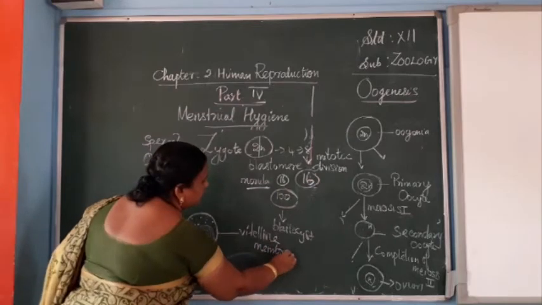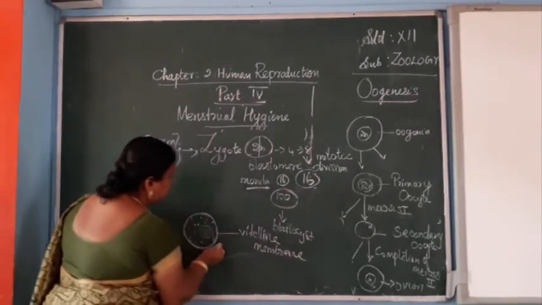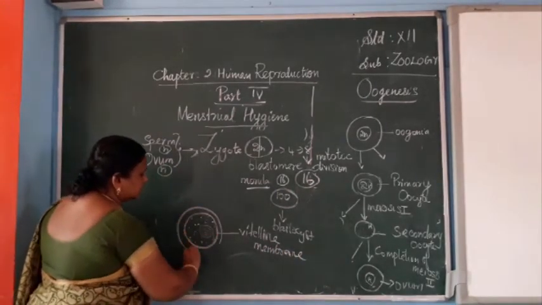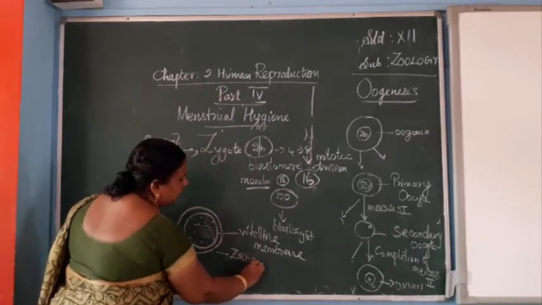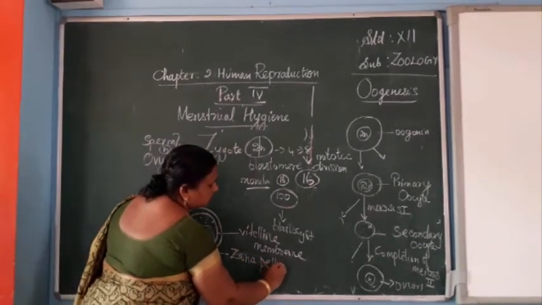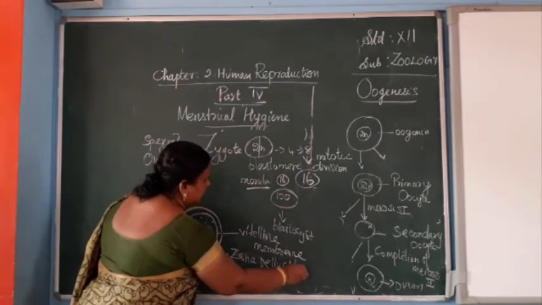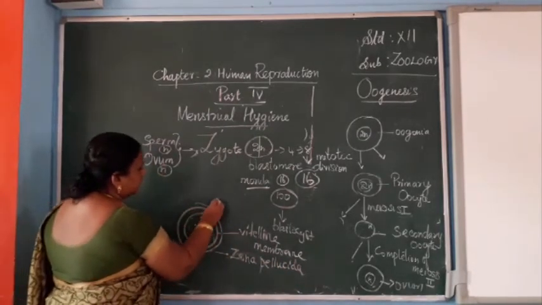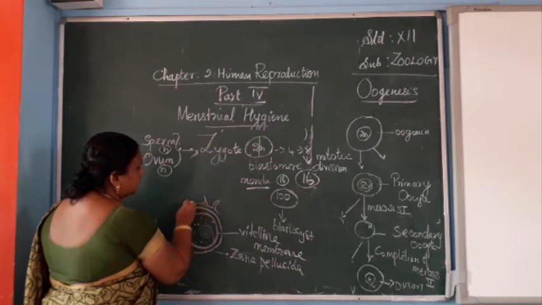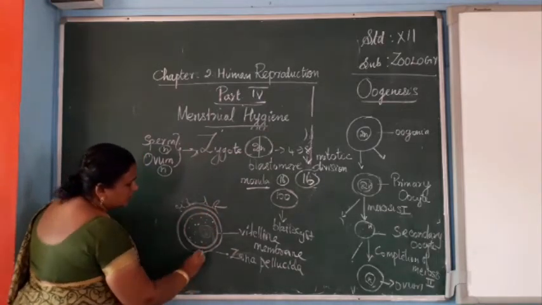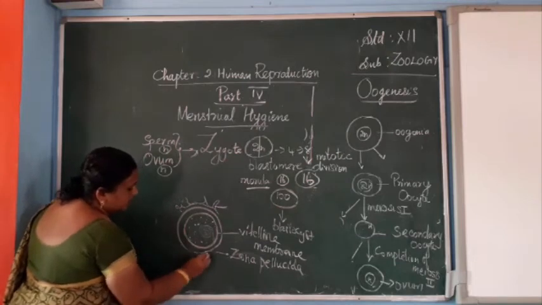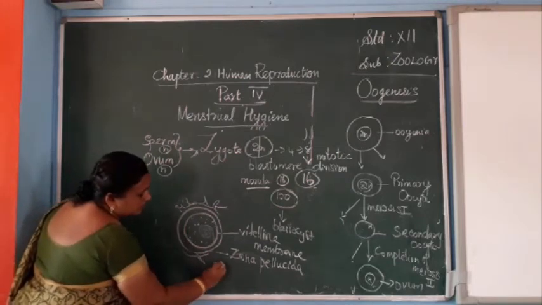Then here one more layer is there, the middle layer, the zona pellucida. Then the outer layer has follicular cells, with elongated spicule-like structures, called the corona radiata. The third layer.